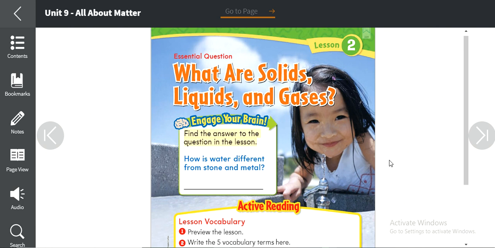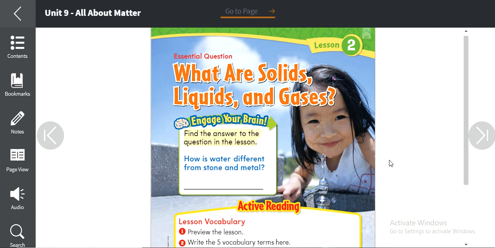Matter? What is matter? I'll give you a minute. Everything around us is matter. I am matter. You are matter. Your desk is matter. Your book is matter. Your pencil, even if it's small, it's matter. The air that you breathe is matter. The water is matter. Everything that takes up space is matter. So, if you remember this one, so good job.